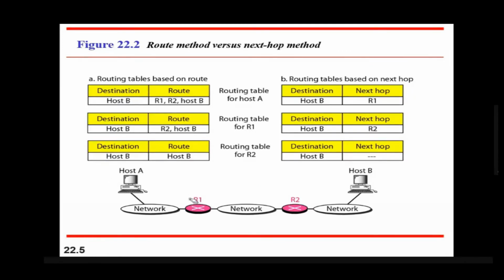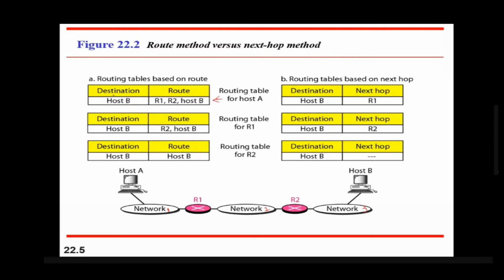So this is a network. Let us name these network 1, network 2, and network 3. These three networks are connected with the help of router 1 and router 2. Network 1 has host A and network 3 has host B. So how will the routing tables be maintained? This is a routing table for host A.